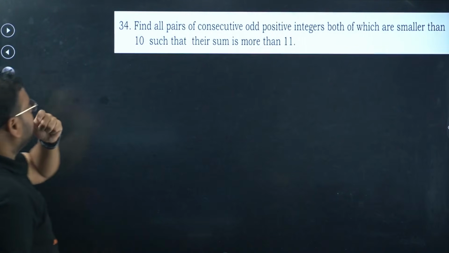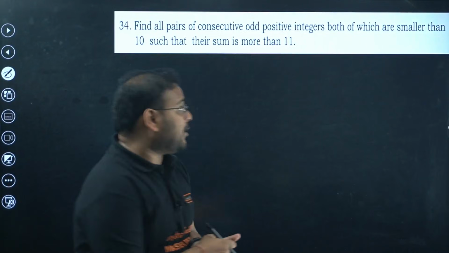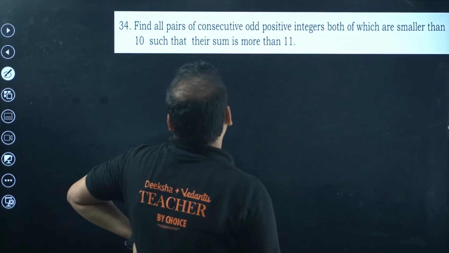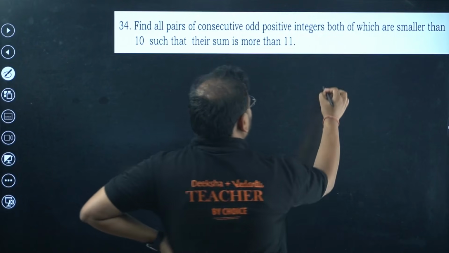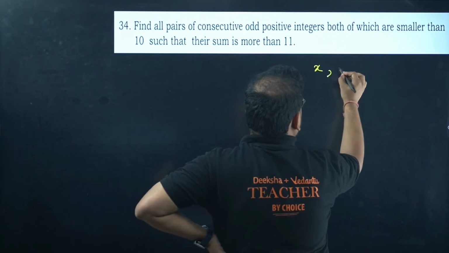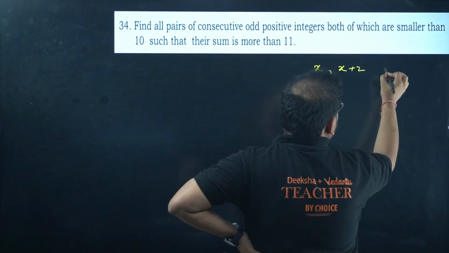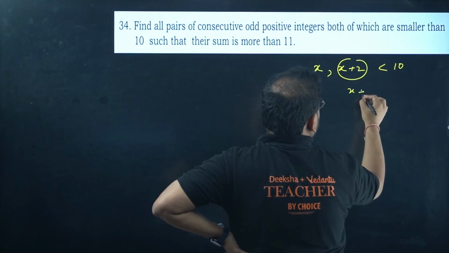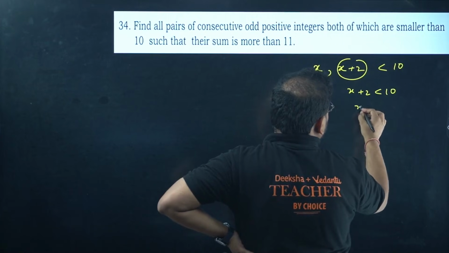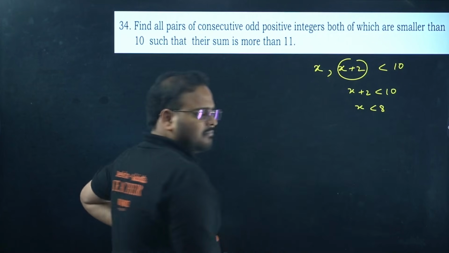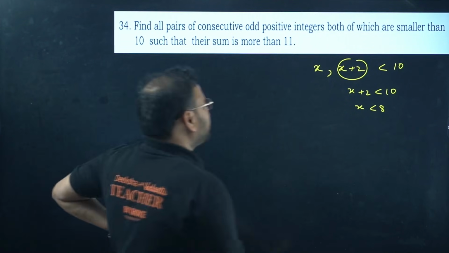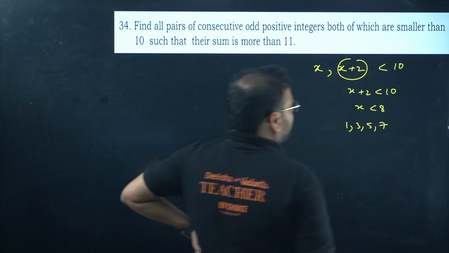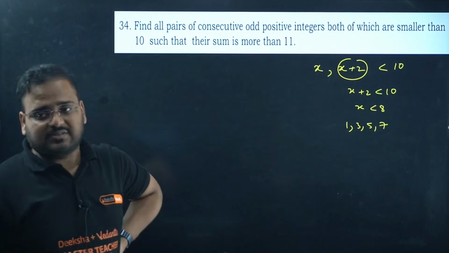34th. Find all the pairs of consecutive odd positive integers, both of which are smaller than 10, such that their sum is more than 11. So x and x plus 2 both should be what? Less than 10. Basically from here you can see that if x plus 2 is less than 10, it means x has to be what? Less than 8. So it means the x value can be 1, 3, 5 and 7. I'm looking for consecutive odd positive numbers.